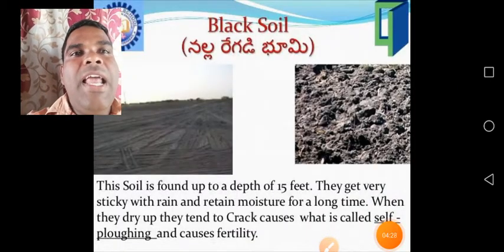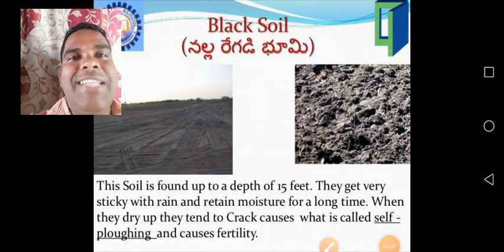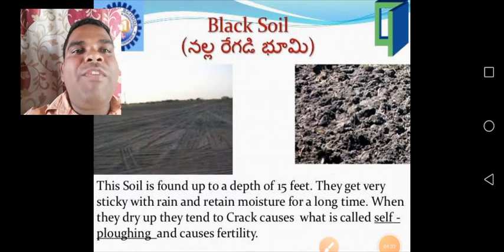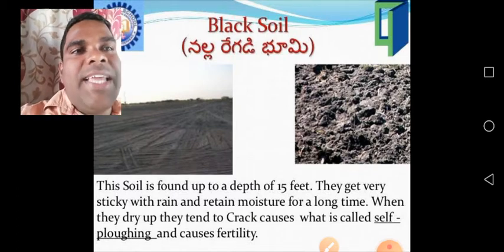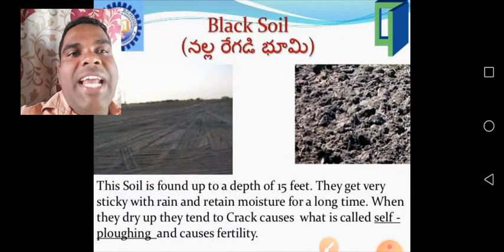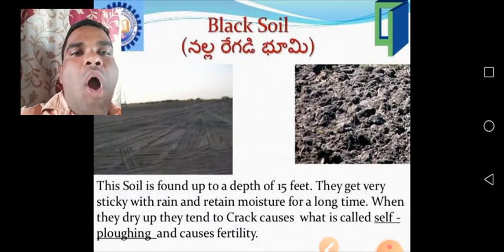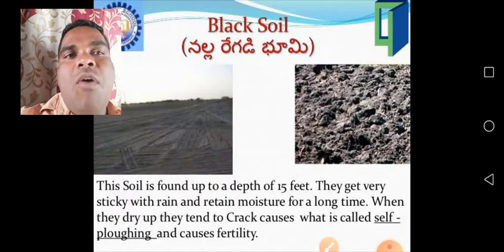See children, black soils. This soil is found up to 15 feet in the village. They become very sticky with the rain and retain moisture for a long time. When they dry up, they tend to crack, which causes what is called self-plugging and affects fertility.